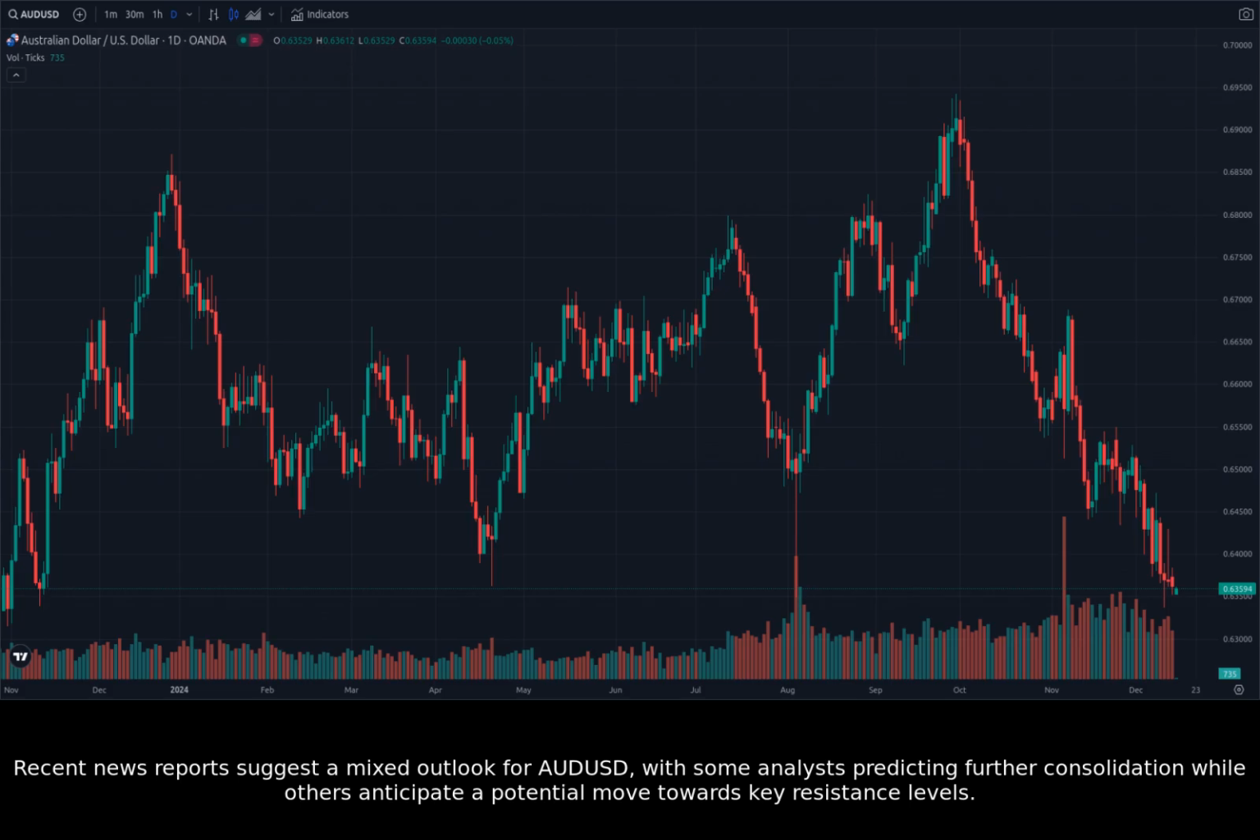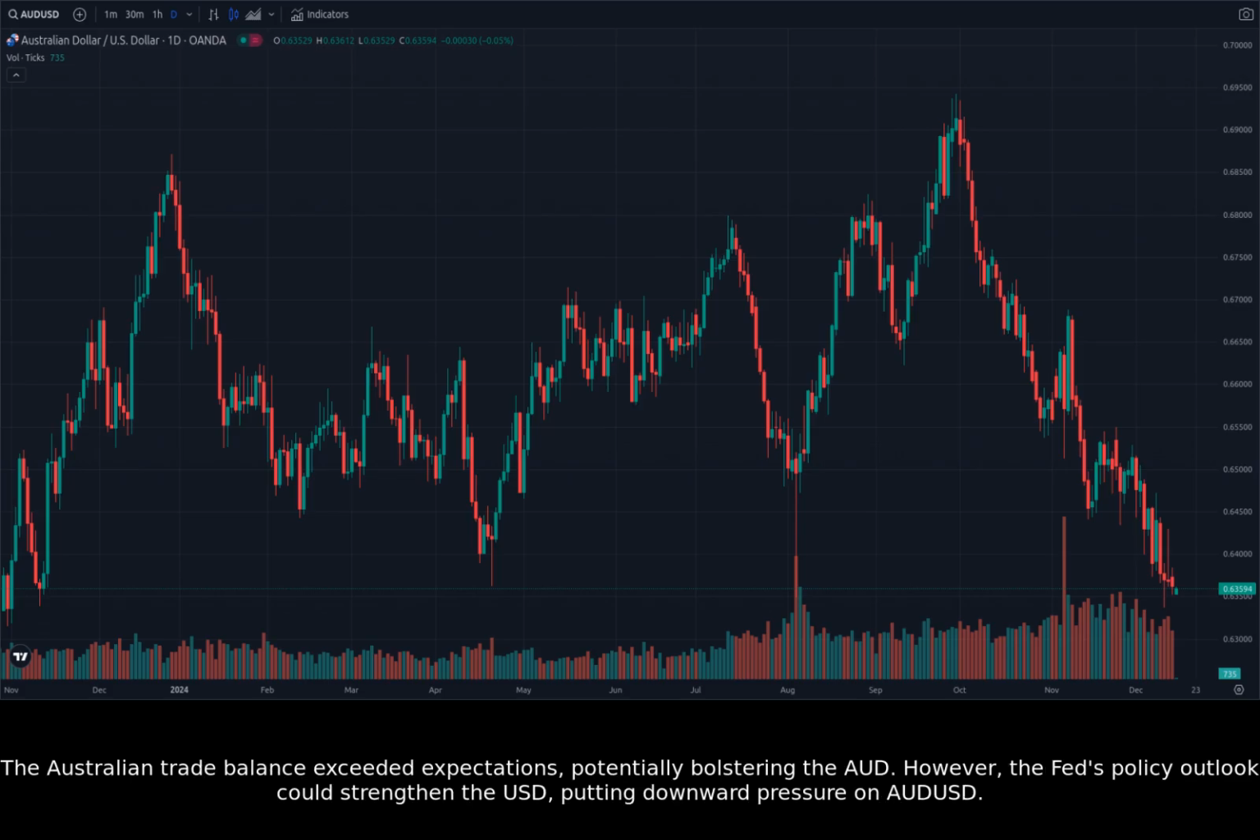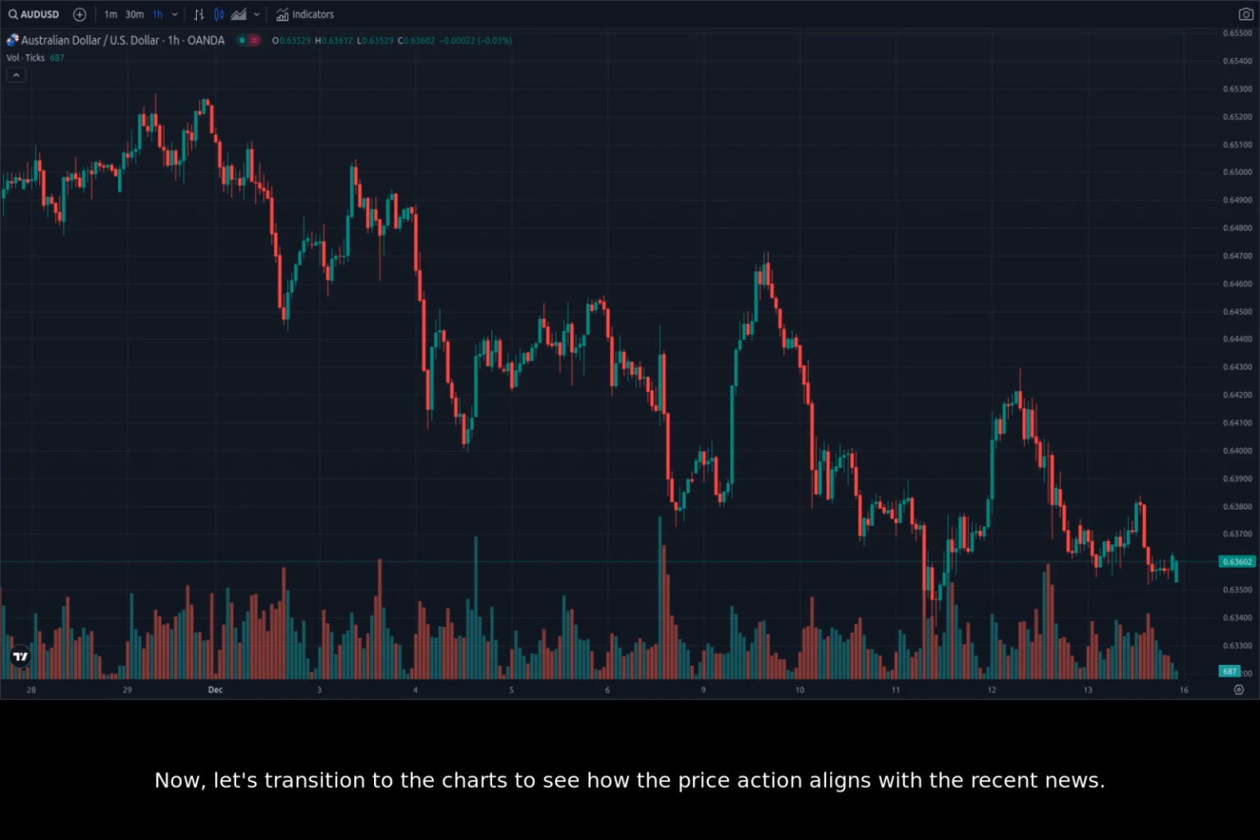Recent news reports suggest a mixed outlook for AUDUSD, with some analysts predicting further consolidation while others anticipate a potential move towards key resistance levels. The Australian trade balance exceeded expectations, potentially bolstering the AUD. However, the Fed's policy outlook could strengthen the USD, putting downward pressure on AUDUSD. Now, let's transition to the charts to see how the price action aligns with the recent news.